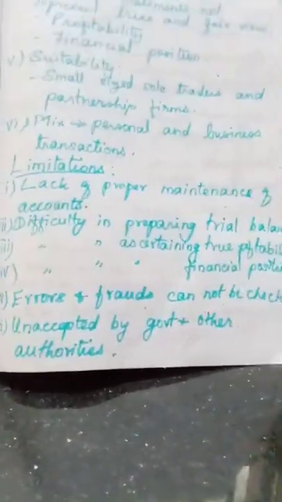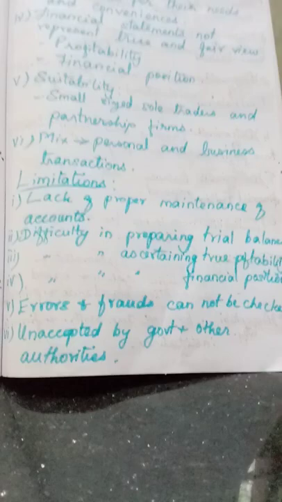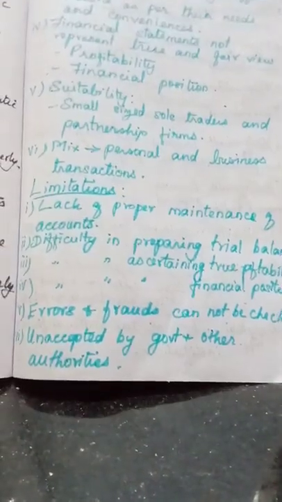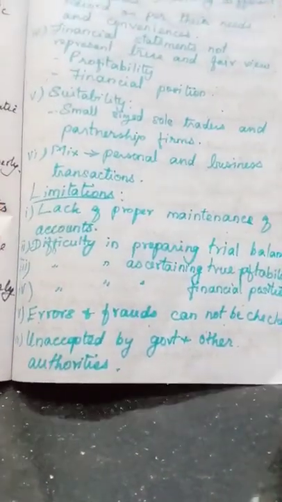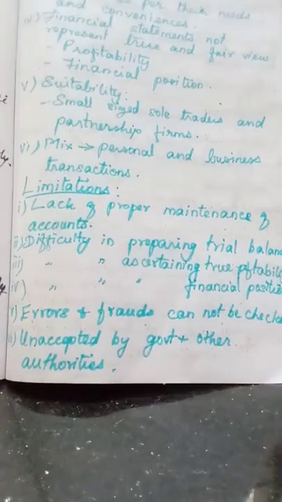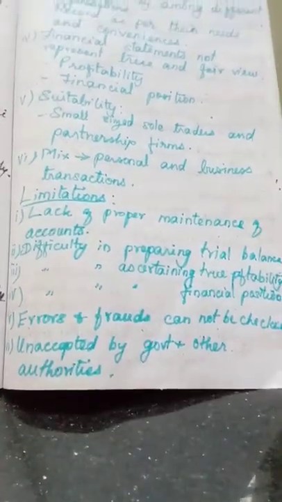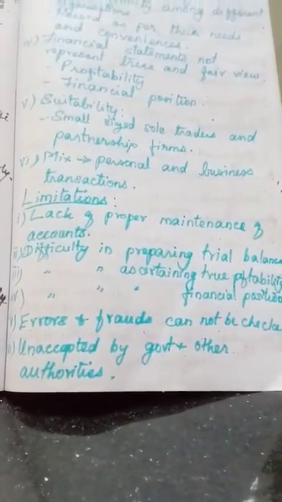Understood? Any legal authorities also, for any tax purposes, sales tax or income tax purposes, the authorities never accept these records. Understood? Shall I explain these limitations once again?